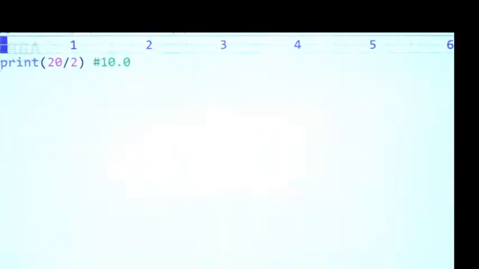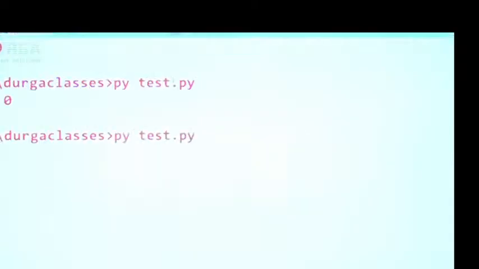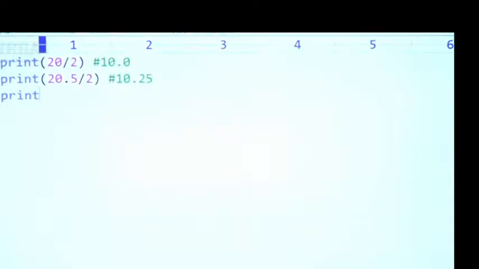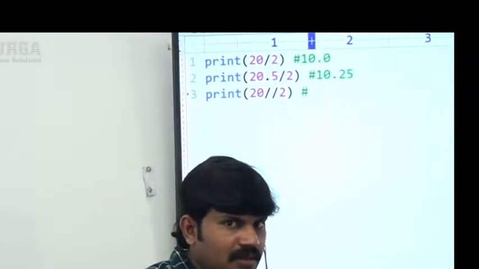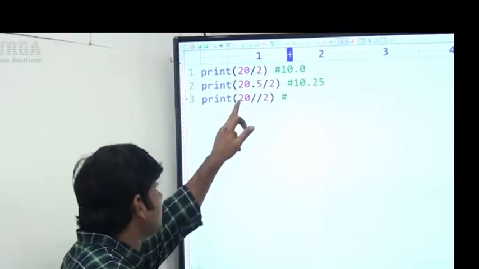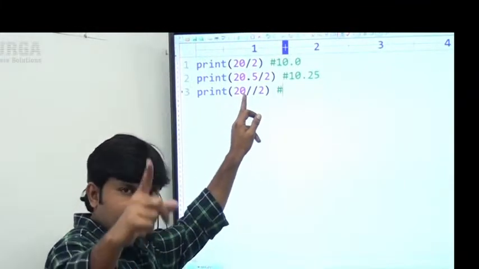Next, print of 20.5 by 2 I am taking. Sir, it is the normal division operator, always going to provide a float value only. 10.25 is the answer we are going to get. Have a look once. 10.25. Okay, now print 20 floor division 2, sir. Floor division, the result can be int or the result can be float. But if both arguments are int, the result is always int type.